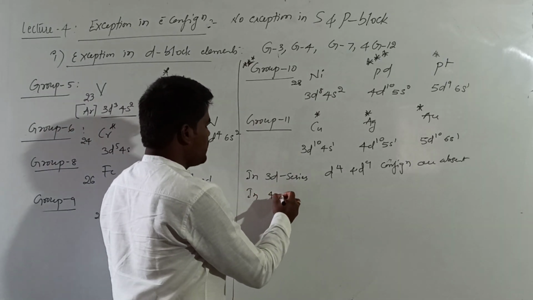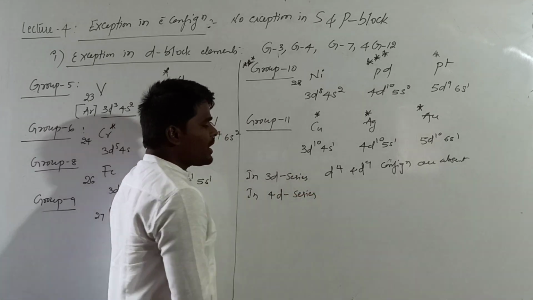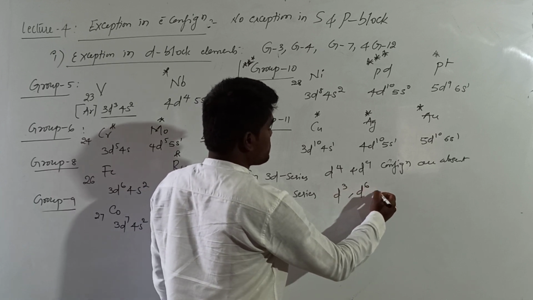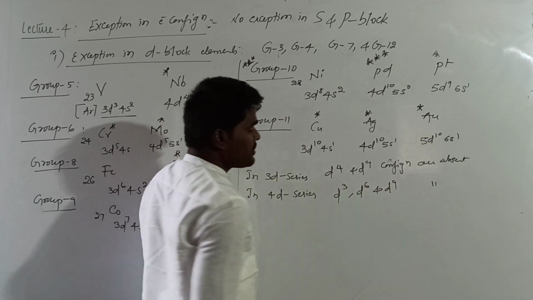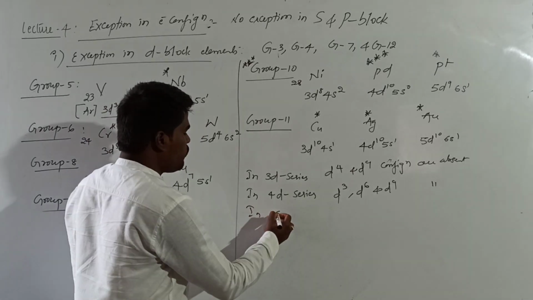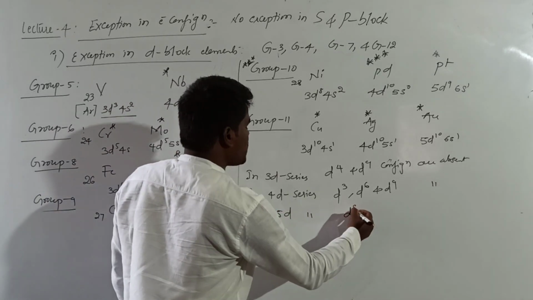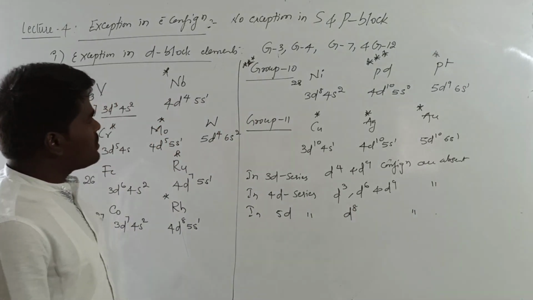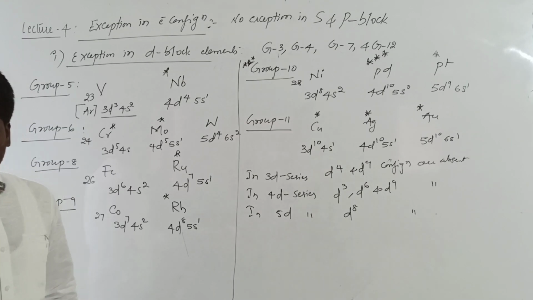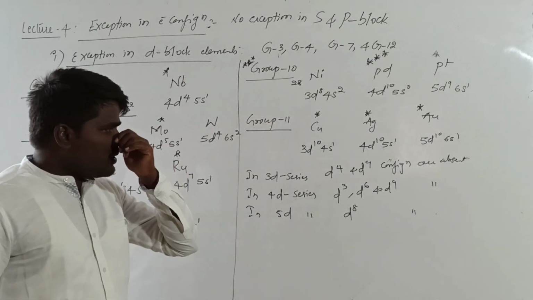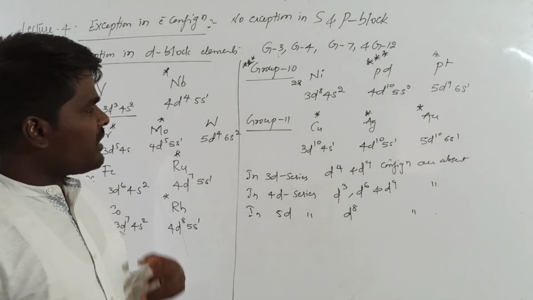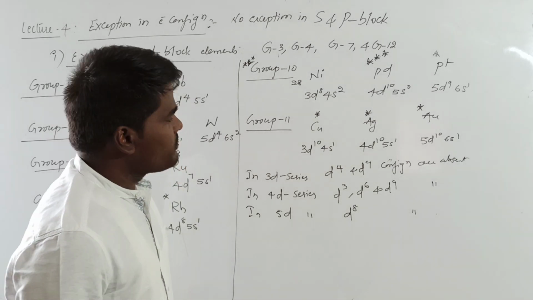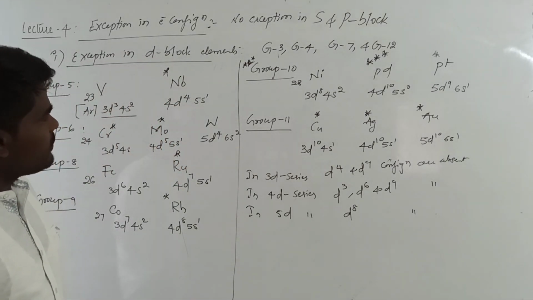In the same way, if you are talking about the 4d series, what are absent here? d6 and d9 configurations are absent. Whereas in the 5d series, d8 configuration is absent. If you remember the absent configurations also, it will be easy to remember the exceptional electronic configurations. Right? These are very important. The probability of getting questions from exceptional cases will be more in inorganic chemistry. If you want, you can take a screenshot of this quickly.